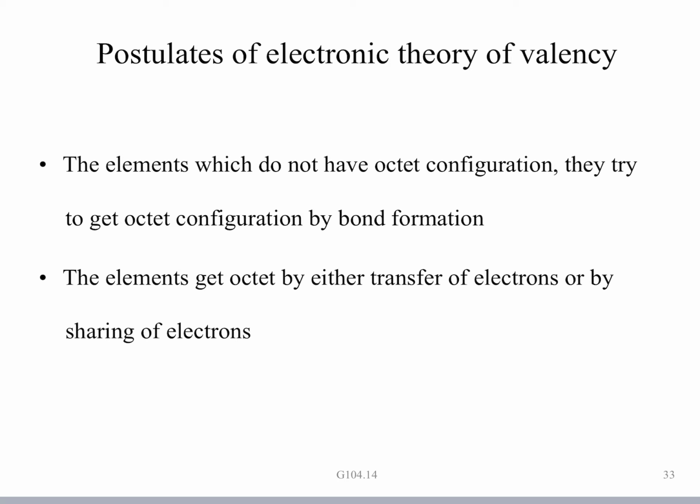So by losing or gaining electrons or by mutual sharing of electrons, atoms try to acquire the nearest inert gas configuration, that is octet configuration, so as to become stable. That is what is propounded by the electronic theory of valency, which was proposed by Kossel and Lewis.